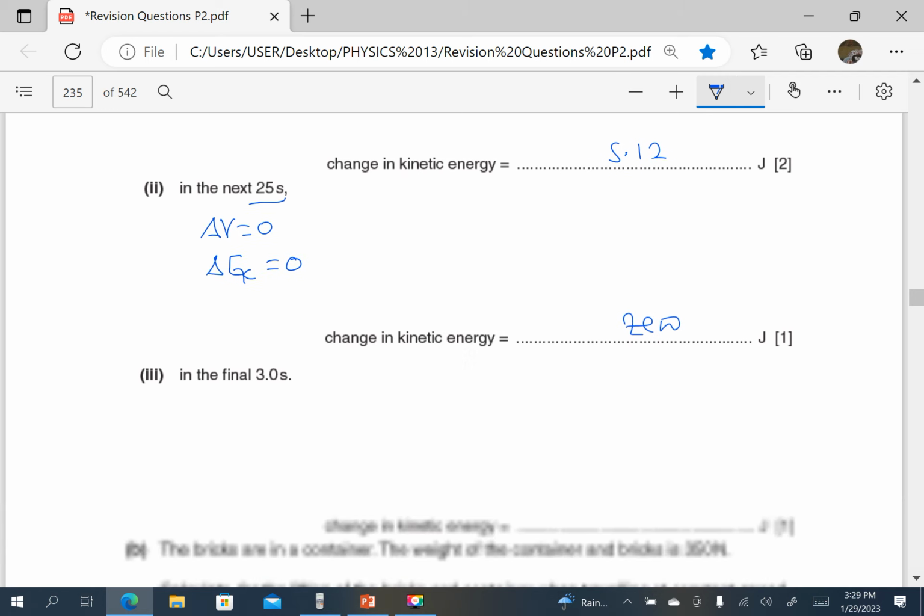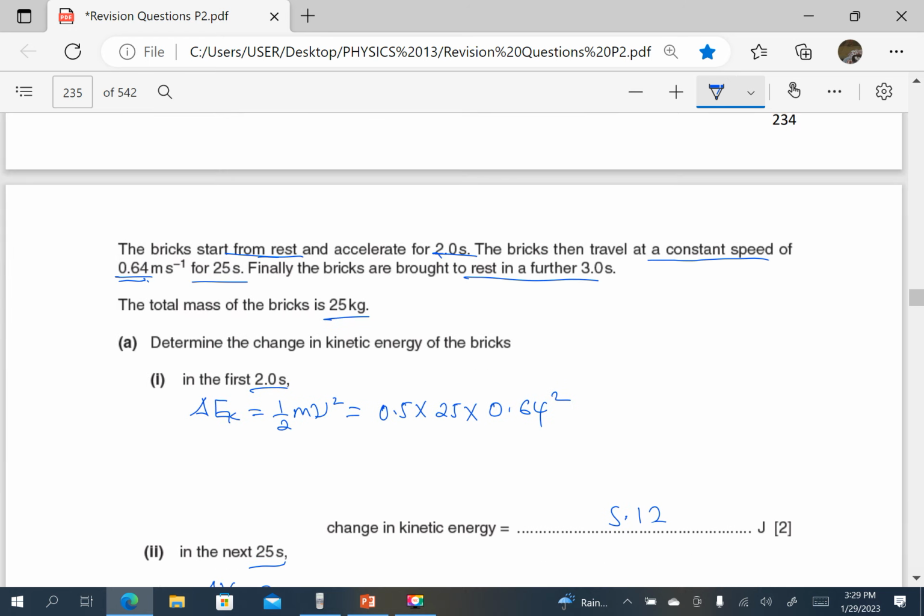Then in the final 3 seconds, the bricks are brought to rest. That means the final velocity is 0. The velocity is changing from 0.64 meters per second to 0 in the final 3 seconds. That means we are moving from the kinetic energy of 5.12 back to 0.